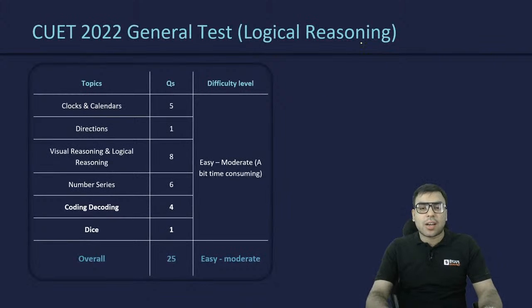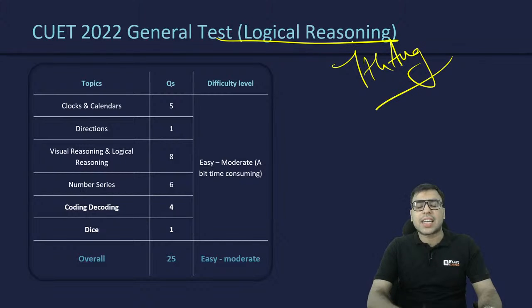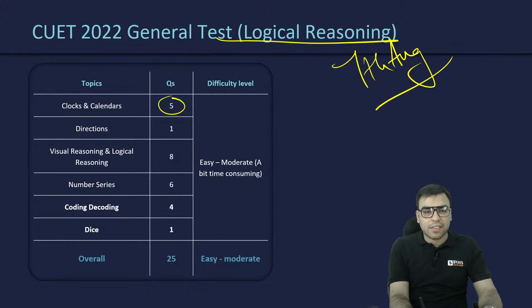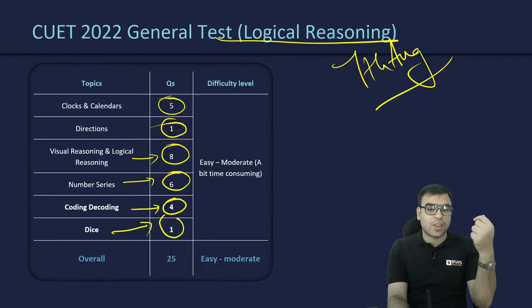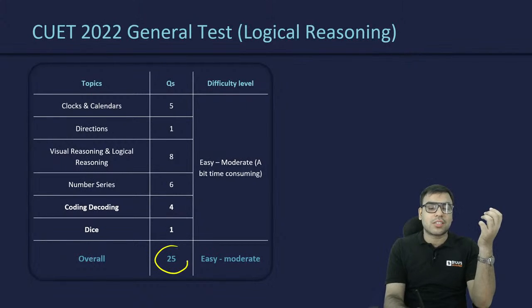Then let's talk about the 7th August CUET paper, logical reasoning section. It was something like this: clocks and calendar, 5 questions. Directions, 1 question. Visual reasoning and logical reasoning, 8 questions. Number series, 6 questions. Coding decoding, 4 questions. Dice based question, 1 question. So in all 25 questions were there.